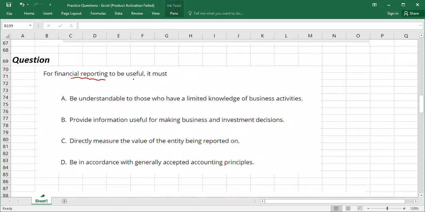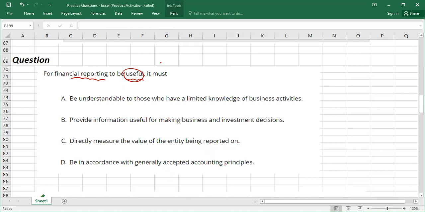For financial reporting to be useful, first remember, guys, what does useful mean? When we prepare financial statements and present them to the public at large, those financial statements must be useful for the decision makers. If you are a shareholder, you have to take decisions: either you should invest in this company or not, right or wrong. So that is why information will be useful.